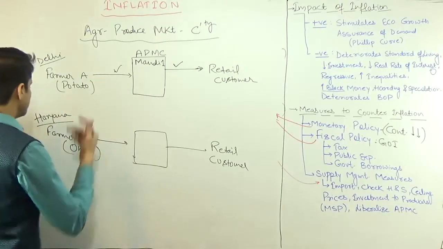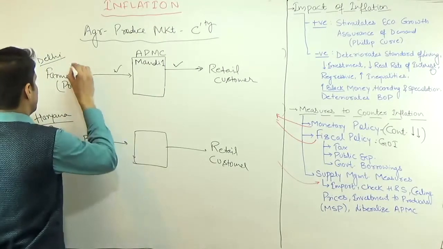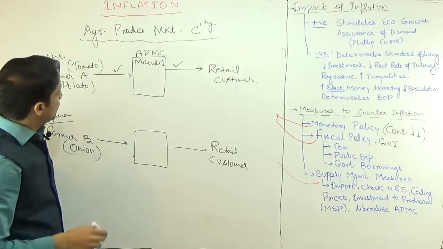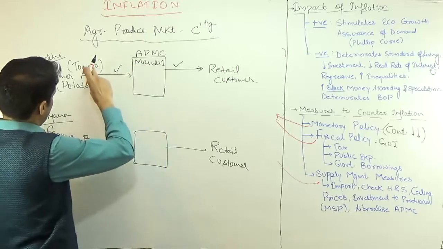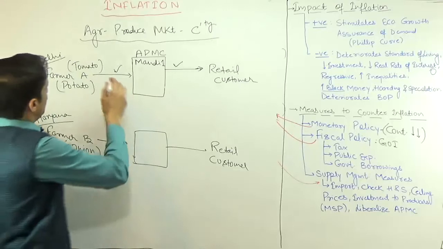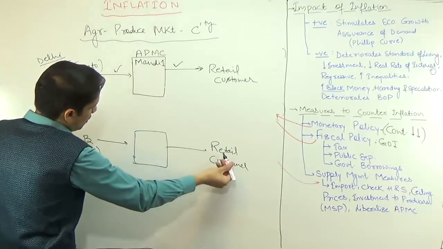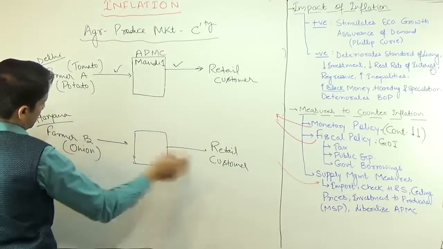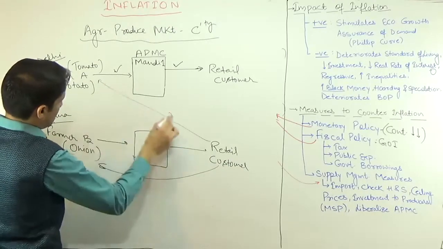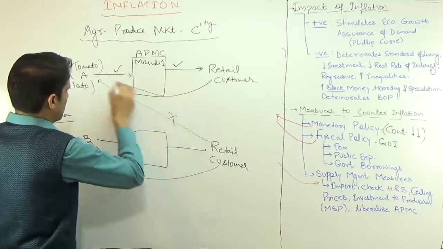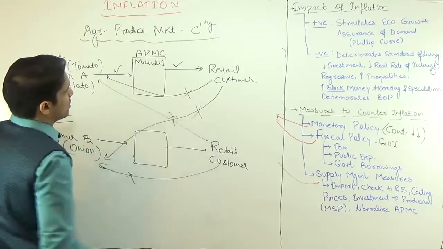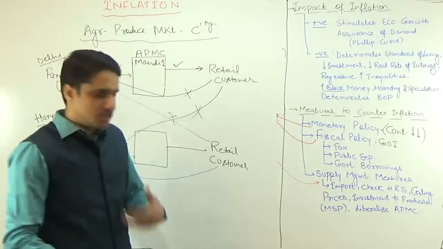Suppose you have some perishable item, tomato, so the shelf life will be 2 days, 3 days, 4 days at max. So in case of this APMC, farmer A is not allowed to sell to these retail customers, or this retail customer cannot visit the farmland of farmer A. Here vice versa is not possible, here also this is not possible. Similarly, this retail customer cannot go to the farmland of farmers, and here also it is not allowed. So why is it not allowed?